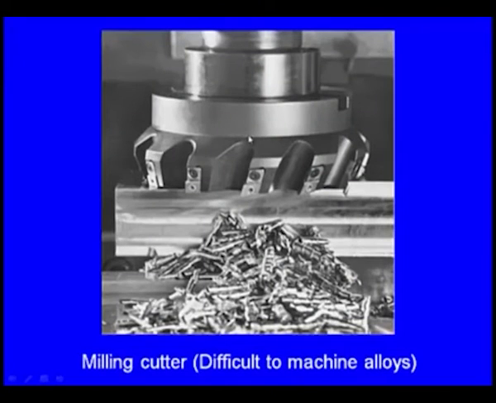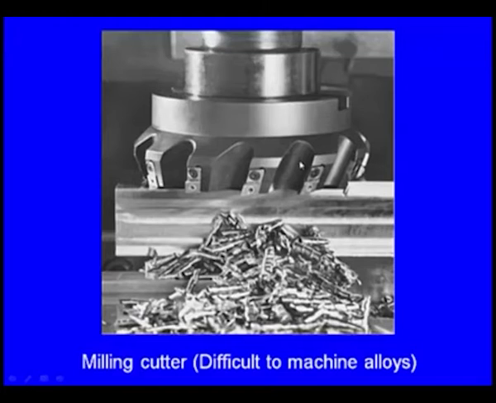And here you can see this is a milling cutter. This milling cutter is made of a difficult to machine alloy. Most of the time it contains a large amount of tungsten, and it is very difficult to machine this kind of steel. Now this milling cutter is manufactured by investment casting.